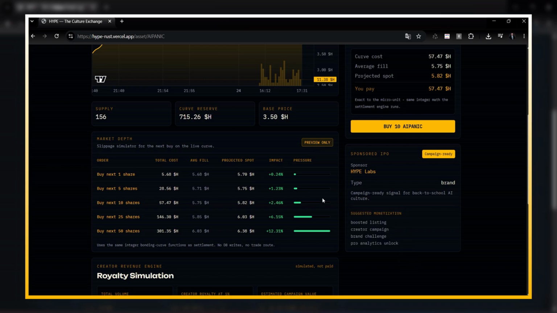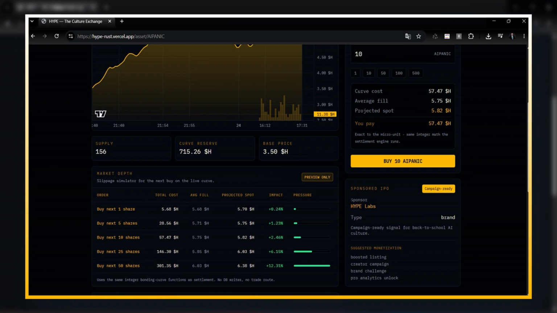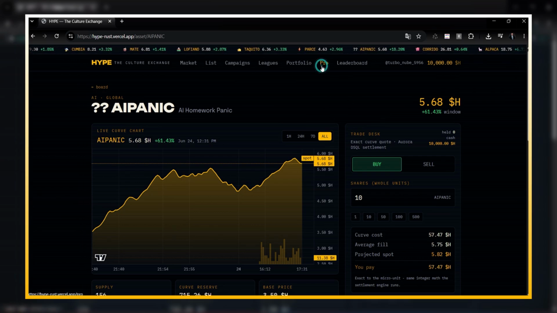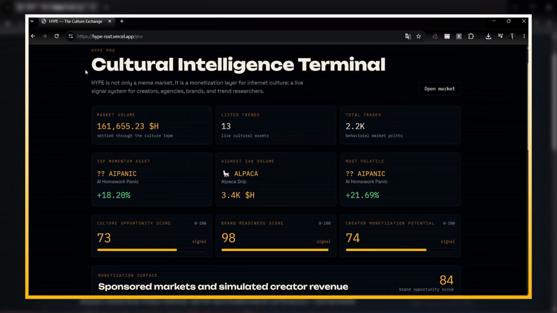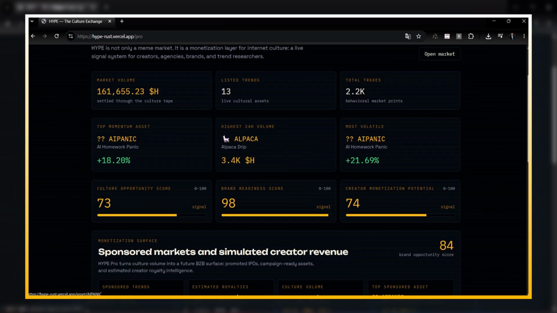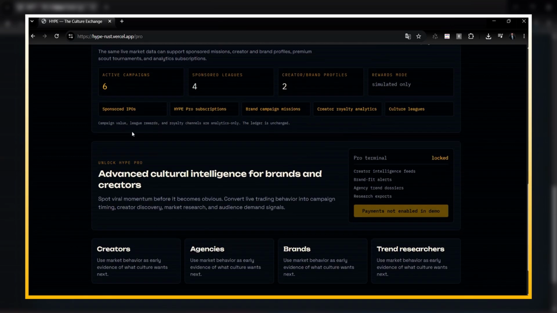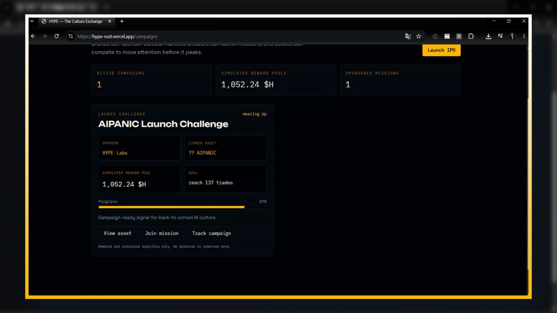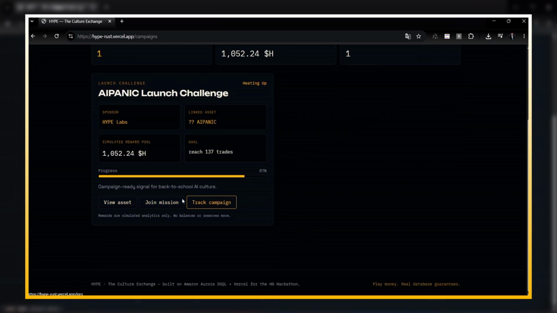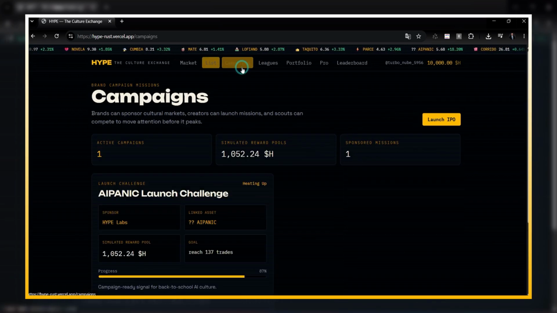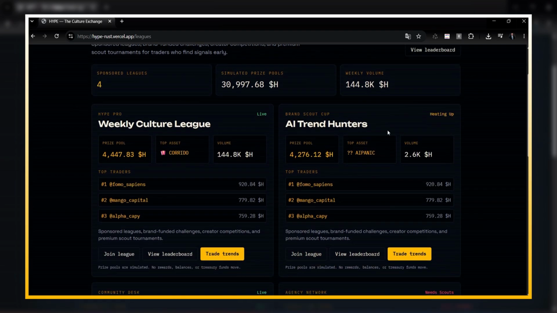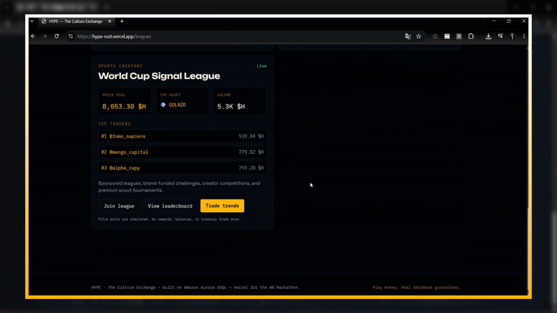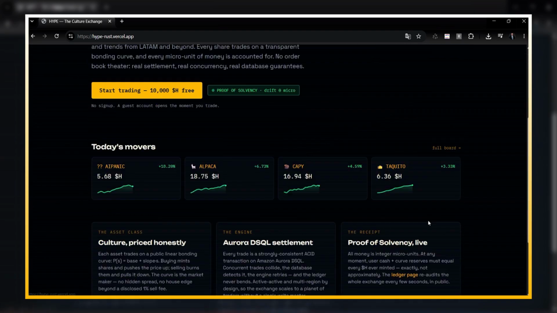Hype can monetize through pro subscriptions, brand campaigns, sponsored leagues, creator royalty analytics, cultural intelligence APIs, and a premium scout reputation marketplace. Hype Pro turns the market into a cultural intelligence terminal for brands, agencies, and creators. Instead of passive analytics, they get a live market signal for what culture is pricing in real time. Brands can sponsor missions around cultural assets, while users compete in culture leagues to become top scouts. This gives users reputation, creators a launch surface, and brands a new way to activate internet culture.